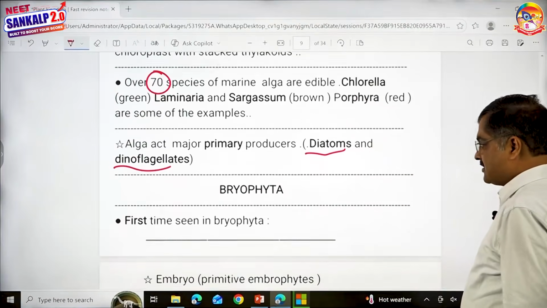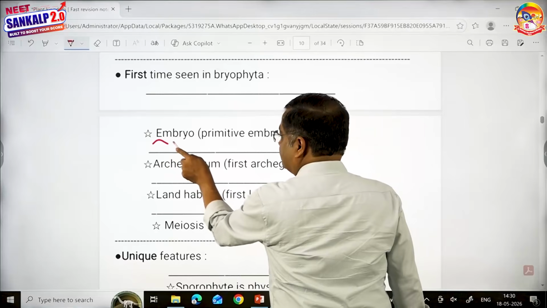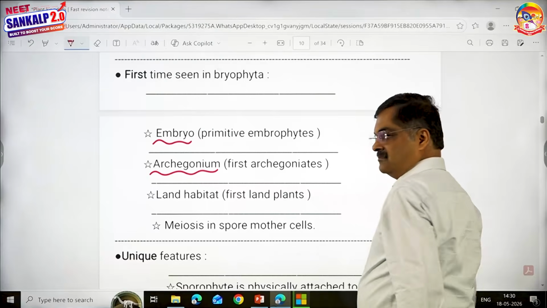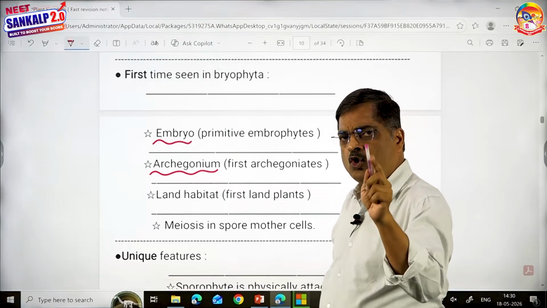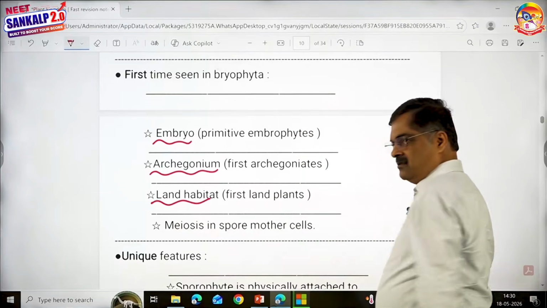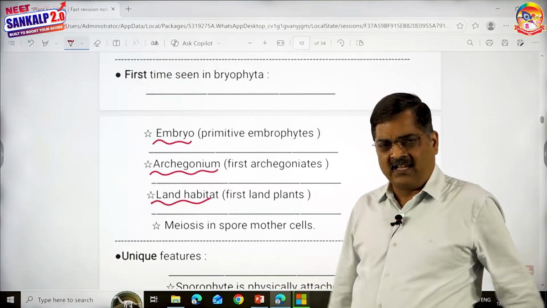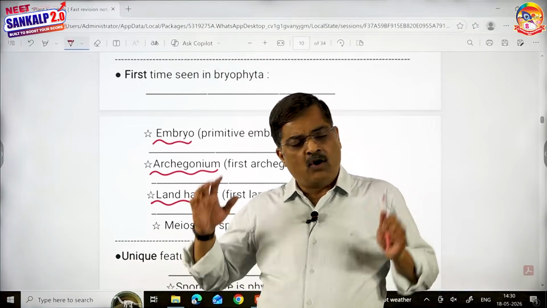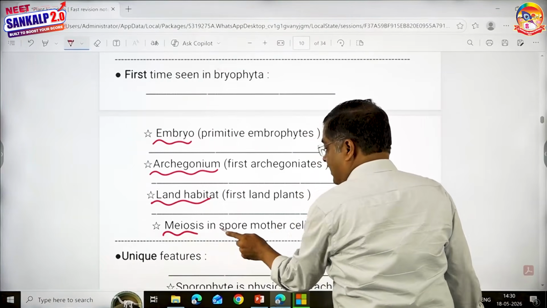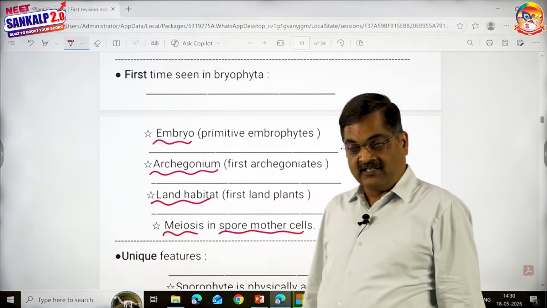Now we go to bryophytes. So what is seen for the first time in bryophytes? First time you see embryo. First time you see archegonium. In brown algae, it was oogonium, not archegonium. First time land habitat. There are some algae which are terrestrial, but bryophytes, all of them, except one or two like Riccia, are terrestrial. So therefore, the land habitat. And meiosis occurs in spore mother cells, not in zygote, as you see in the majority of green algae.